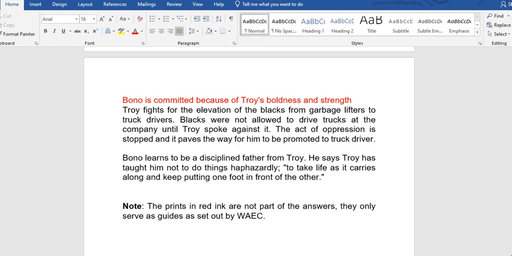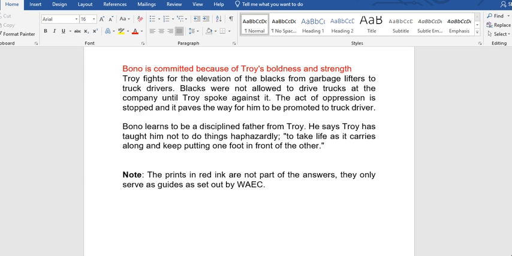Bono learns to be a disciplined father from Troy. He says Troy has taught him not to do things haphazardly. Let's go to what he says there: to take life as it comes along and keep putting one foot in front of the other, quote and unquote. So that is the second question.